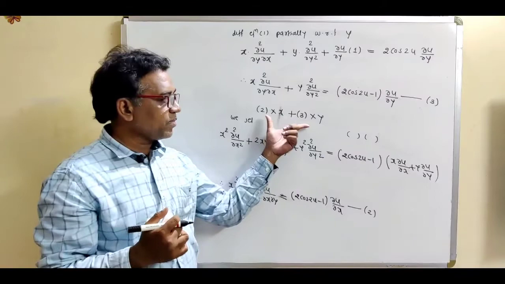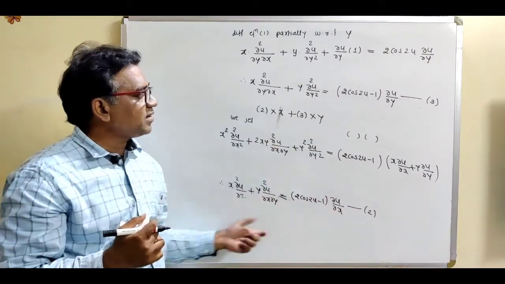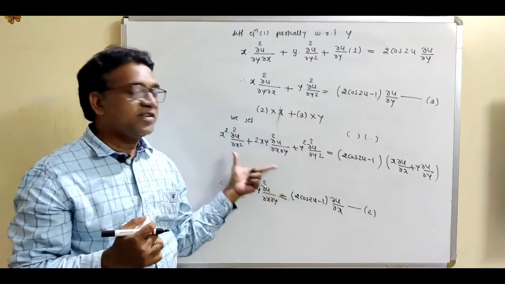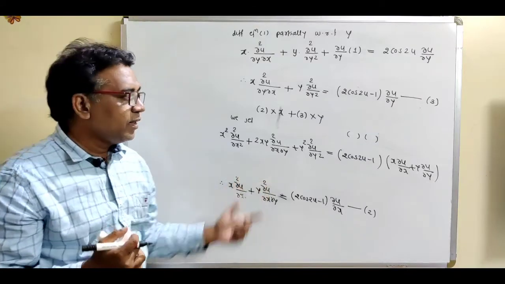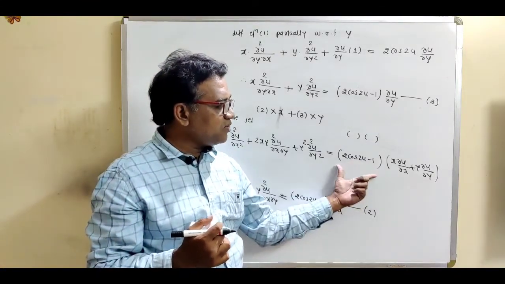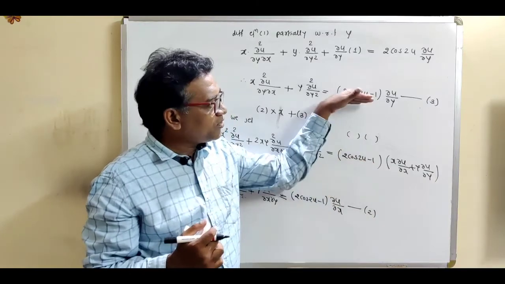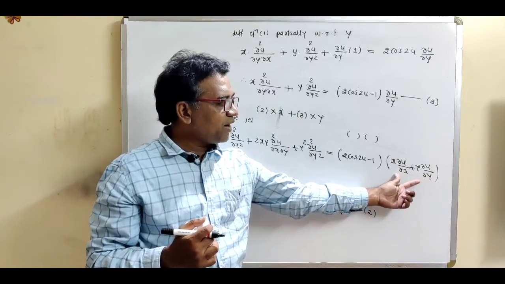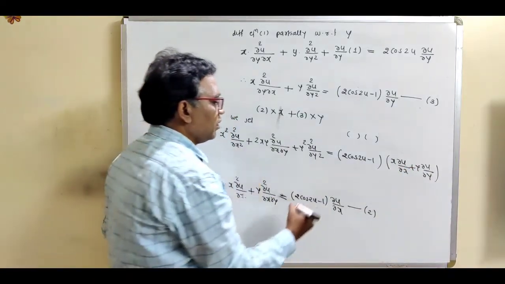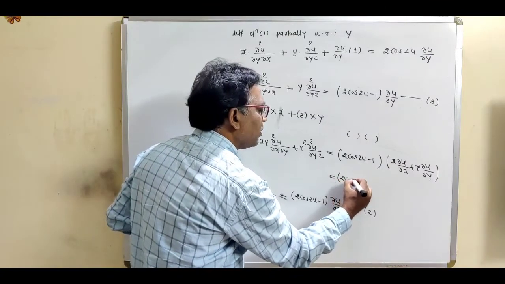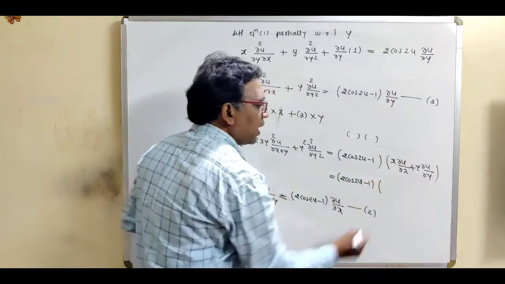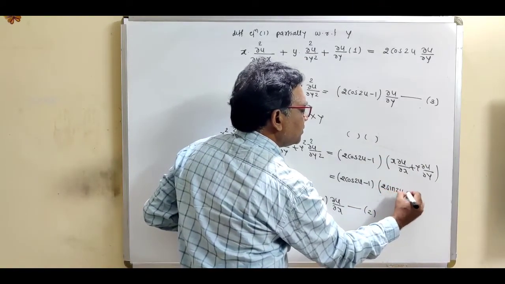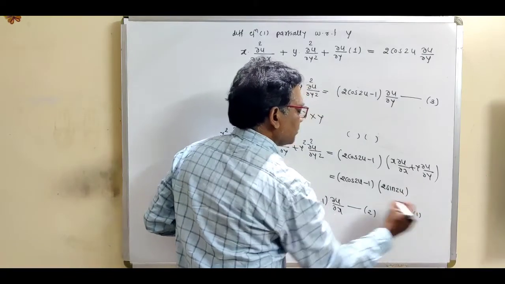So see what is this step. If you multiply the second equation by x and if you multiply the third equation by y and just take their addition, we can directly write this bracket square type term. This is our left hand side. What is the structure of the right hand side? It contains 2 brackets. What is the first bracket? Which is the common term from equation 2 and 3. And what is the second bracket? This is the left hand side of Euler's theorem. So this is equal to 2 cos 2u minus 1, and from equation 1, what is this value? This is nothing but 2 sin 2u, right, from equation 1.